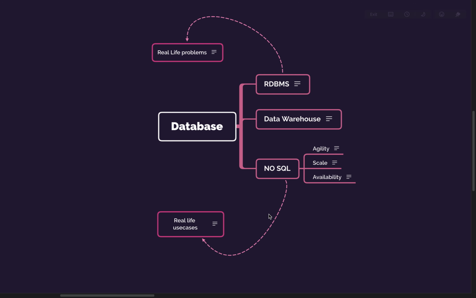Then Tesco: everyone knows that e-commerce sites and product catalogs are stored in NoSQL databases. So it is evident that Tesco, Flipkart, Amazon might be storing this data in NoSQL. Then one of the interesting ones, Gannett. I'm not sure you are aware of it, but it is the leading newspaper company in the US.